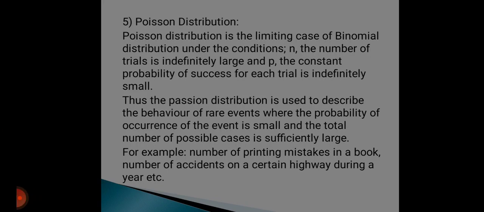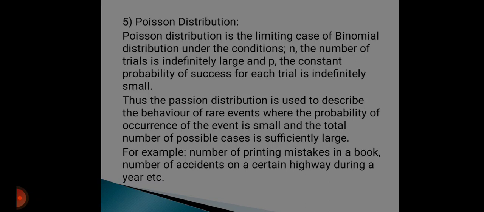Poisson distribution is a limiting case of binomial distribution under the conditions: n, the number of trials, is indefinitely large, and p, the constant probability of success for each trial, is indefinitely small. So n is very large and p is small.